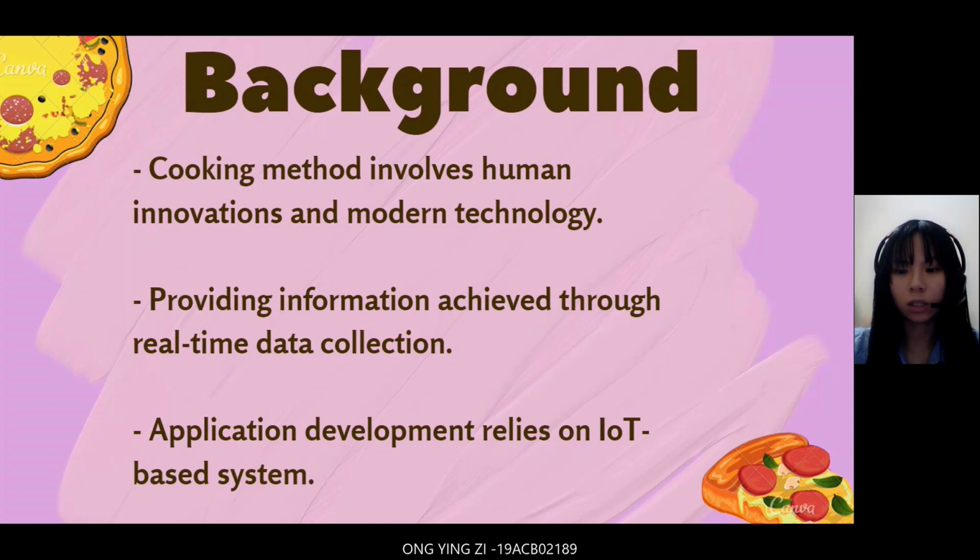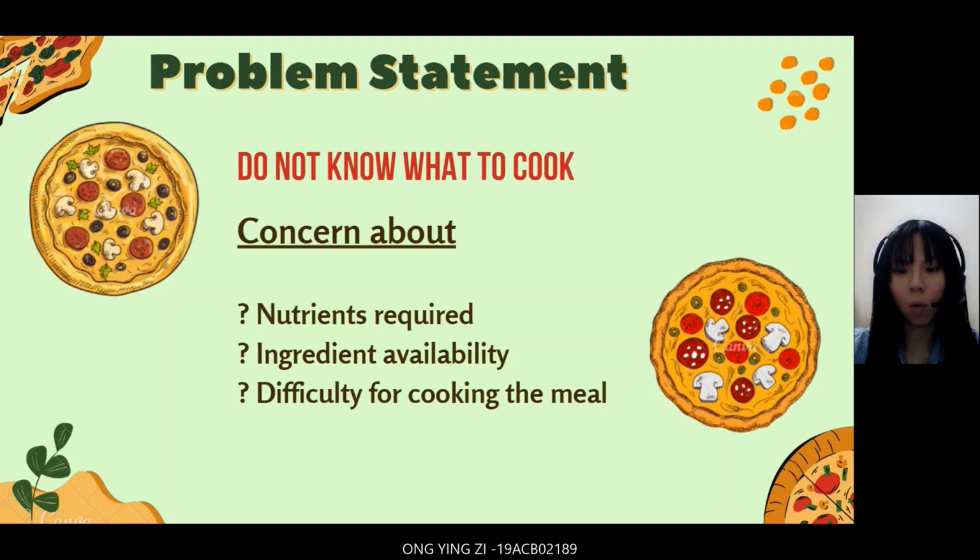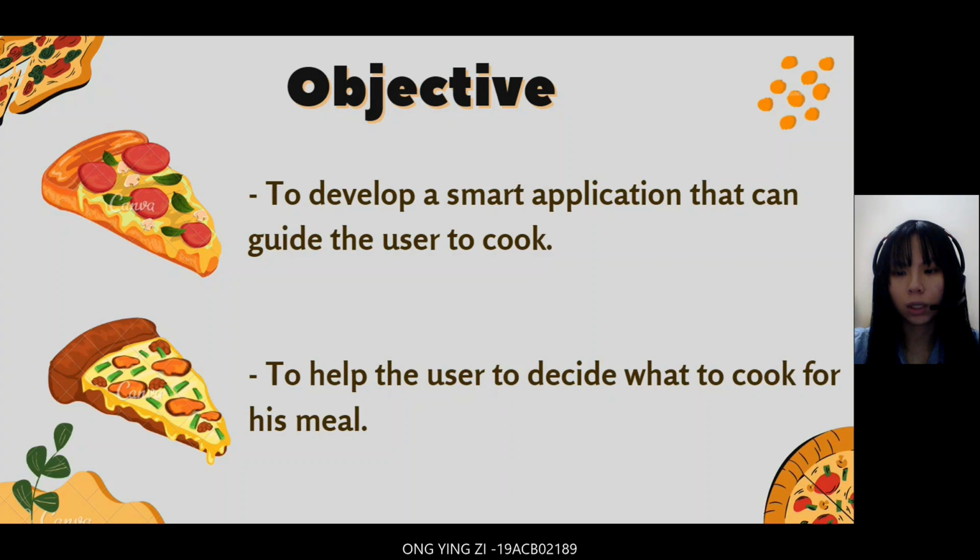Meanwhile, smart cooking application development relies on an IoT-based system which can be used to collect the data coherently without involving any humans. Since people are always thinking about what to cook every day, especially during the pandemic, it slowly becomes a tough challenge as they do not know what to cook for their meals. It is because they must consider the nutrition they require, the ingredient availability, and the difficulty of cooking the meal. The objective of the project is to develop a smart application that can guide the user to cook and to help the user to decide what to cook for his meal.